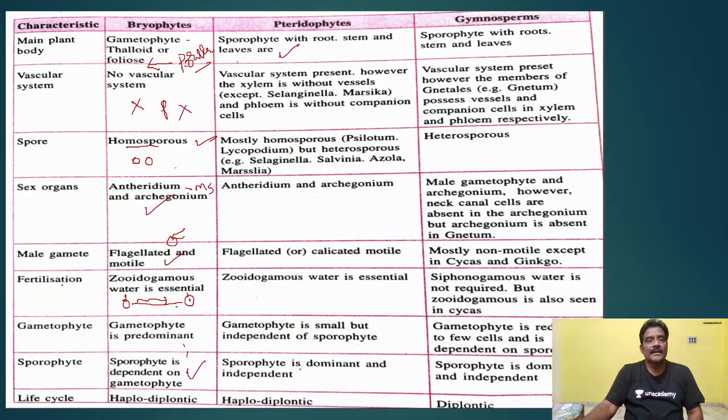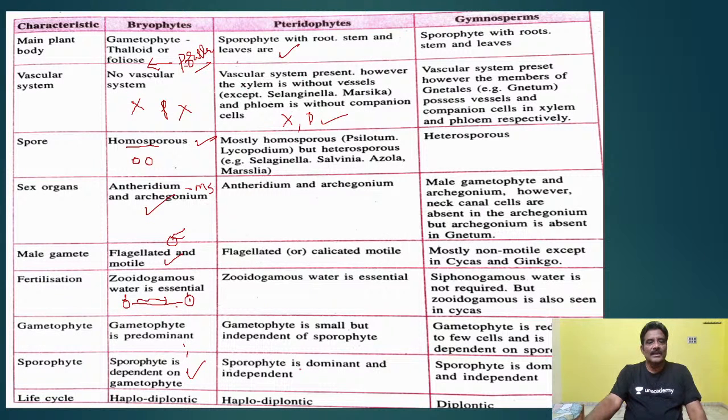You see here pteridophytes, sporophyte with root, stem, and leaves very clearly seen. Which group of organisms is shown here? Distinct root, stem, leaf means pteridophytes only. Next, is the vascular system present or not? Vascular system is present, xylem and phloem. These are the first vascular plants. Conductive tissue is developed from pteridophytes onwards. Am I correct or not?